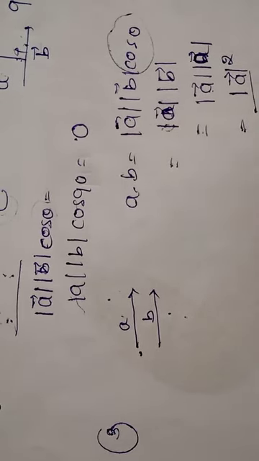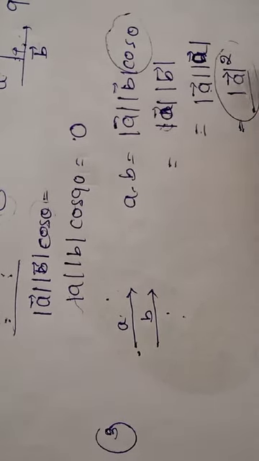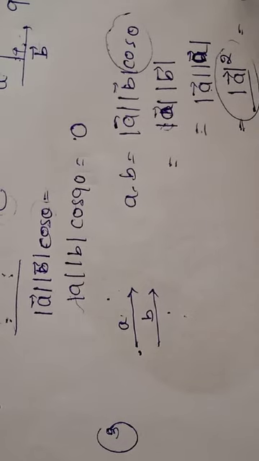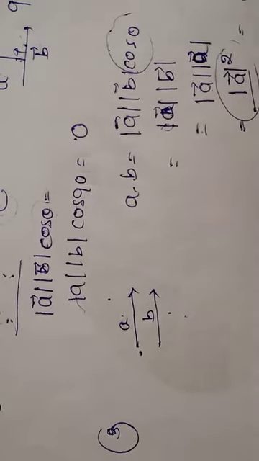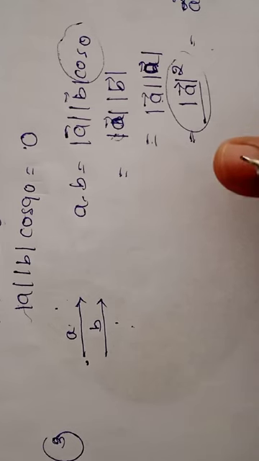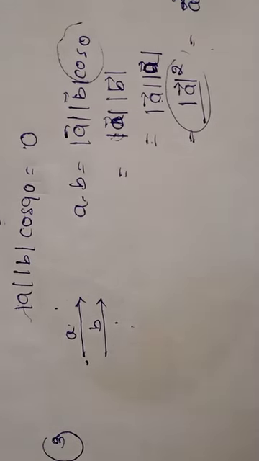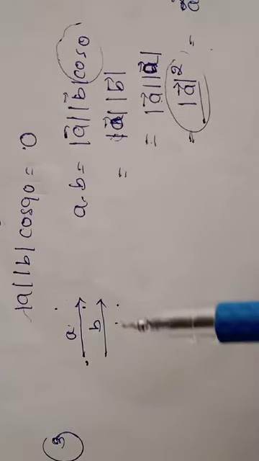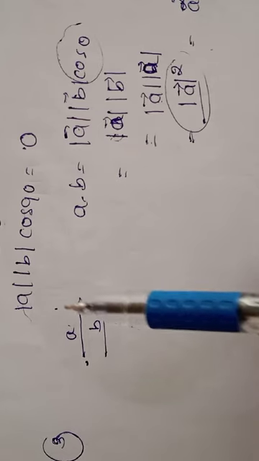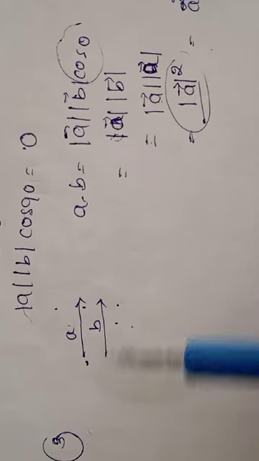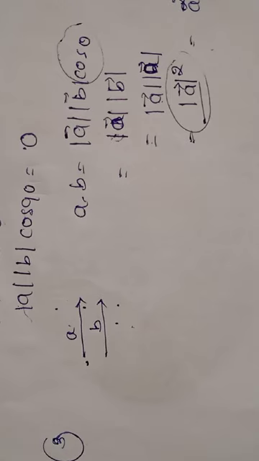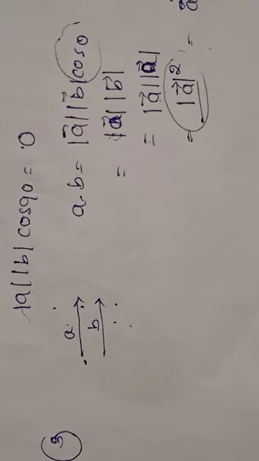So what does the third property say? If vectors A and B have the same direction, it leads to A square.